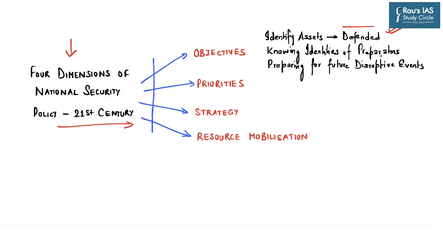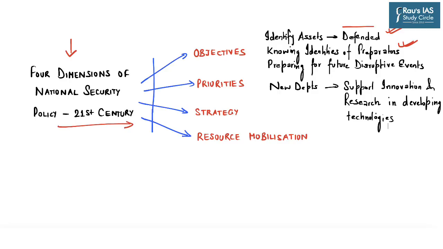There is a need to know the identities of such perpetrators and also to prepare for future disruptive events, seeing how the coronavirus has impacted both people and economy of the entire country, and also to prepare for future disruptive events in the backdrop of present disruption caused by coronavirus.